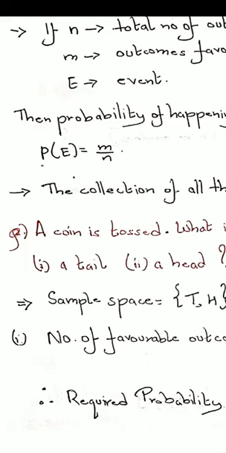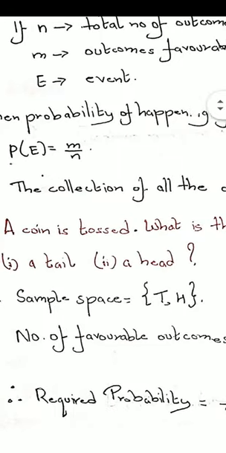What I mean by theoretically is, suppose I am tossing a coin, I will always assume that once it will come tail and once it will come head. I am not going to assume that every time it will come tail. Similarly, if I am rolling a dice, I will always assume that once it will come 1, second time it will come 2, third time 3, 4, 5, 6, like that. Remember that we will always assume it to be like that. That is why it is called the theoretical approach to probability.